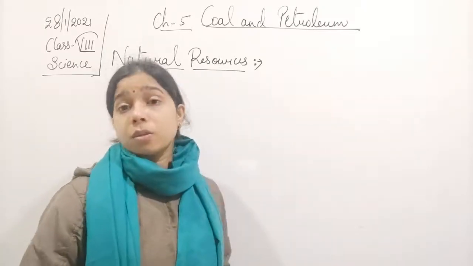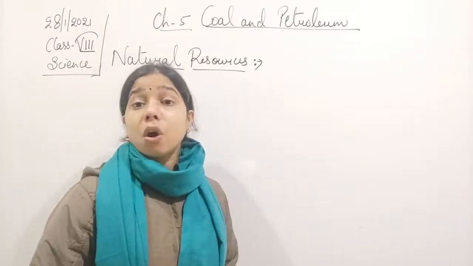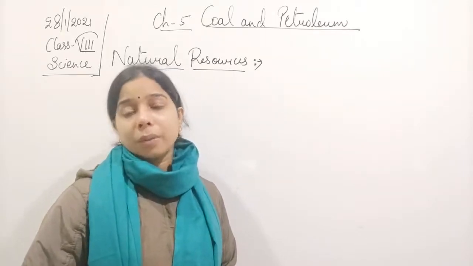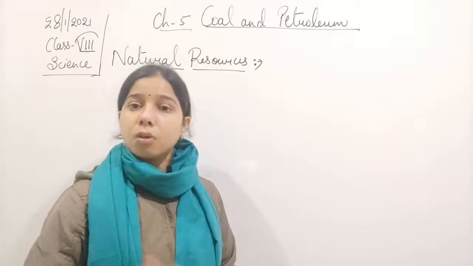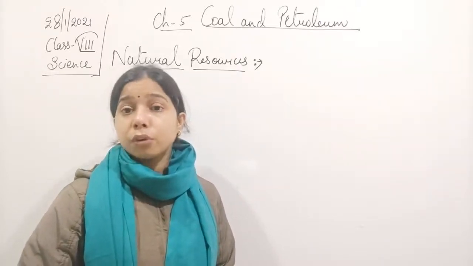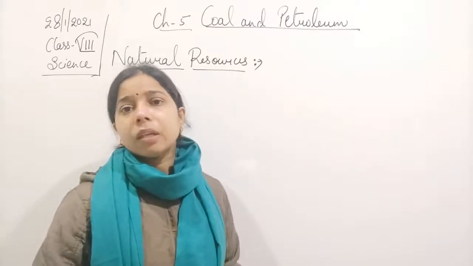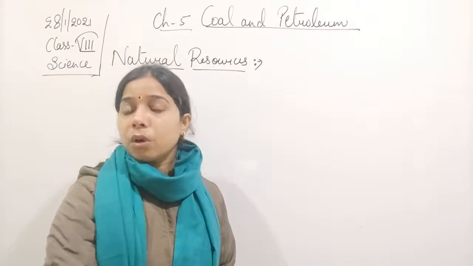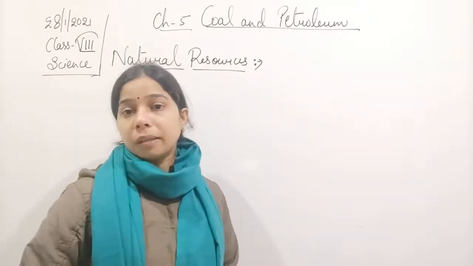And if we talk about solid, metals are there, rocks are there, sand is there, mountains are there. We are all dependent on such things. The rocks get converted into soil, and soil is important for the growth of plants. So ultimately, directly or indirectly, we are dependent on these resources provided by nature.